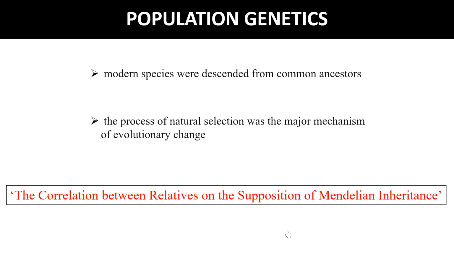Now, the full reconciliation was achieved in the 1920s and early 30s, thanks to mathematical work done by Fisher, Haldane and Wright. These theorists developed formal models to explore how natural selection and other evolutionary forces, such as mutation, can modify the genetic composition of a Mendelian population over time.